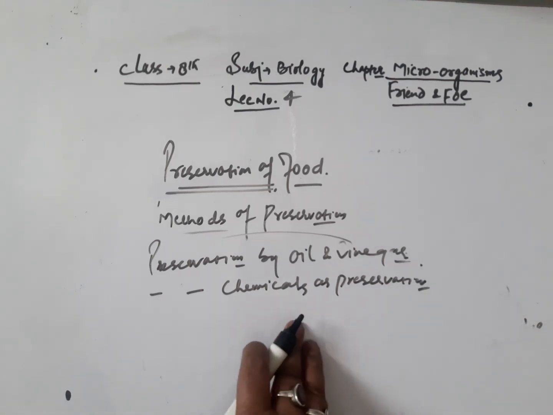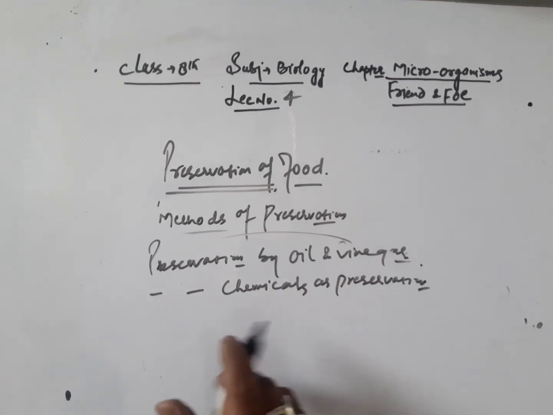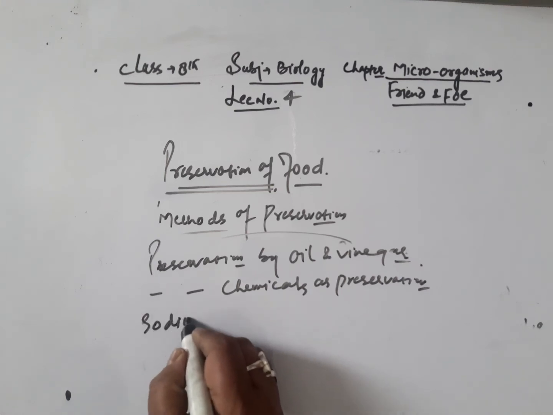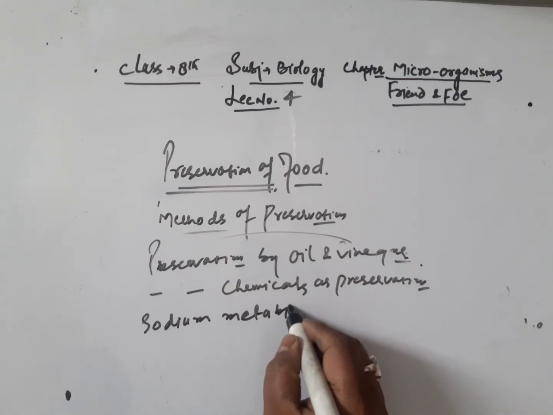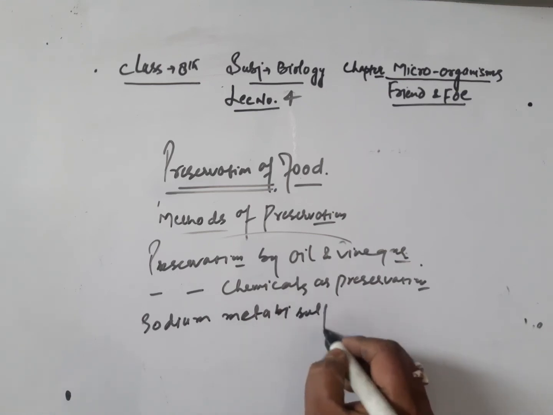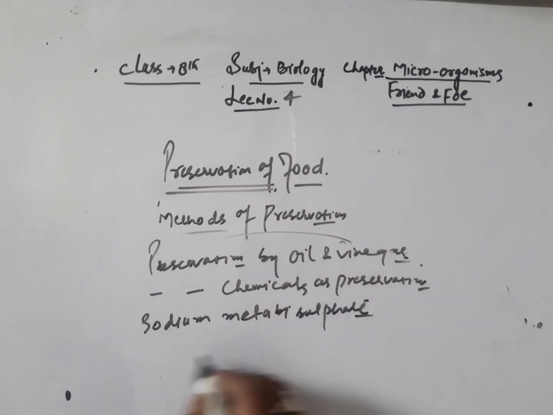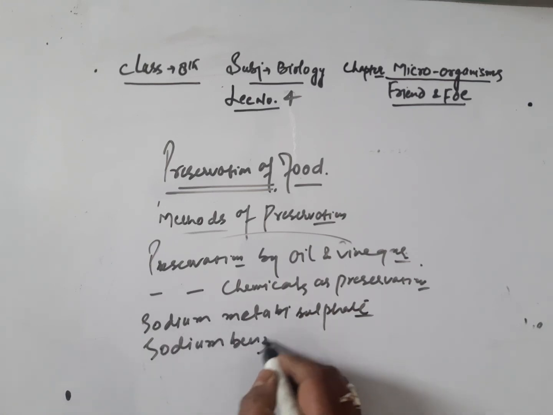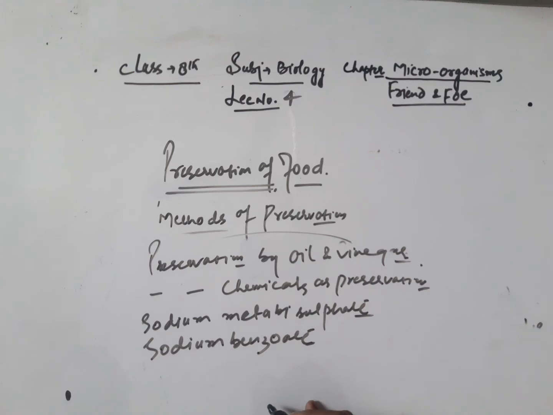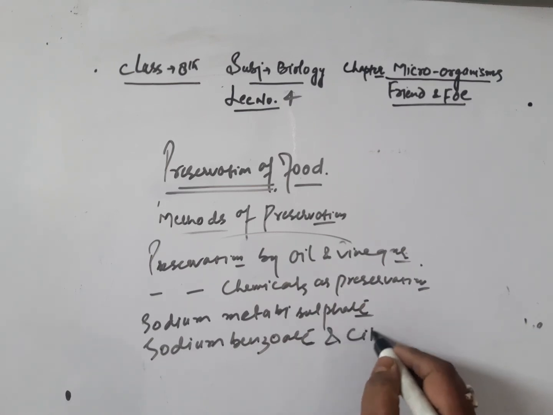And the chemicals that are used as preservatives are sodium metabisulphite, sodium benzoate, and citric acid.